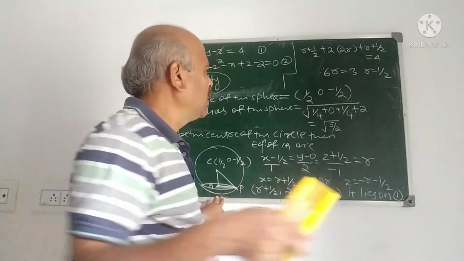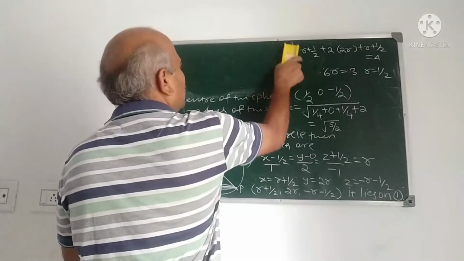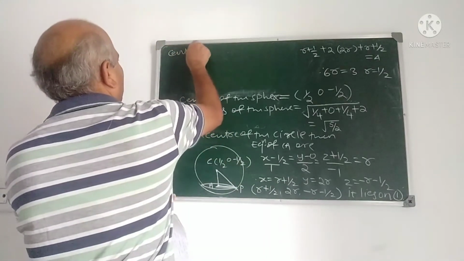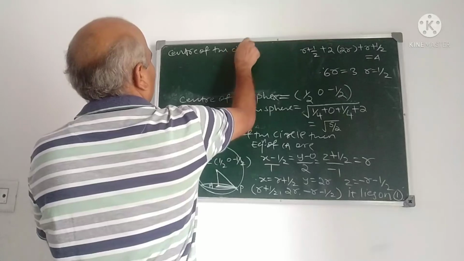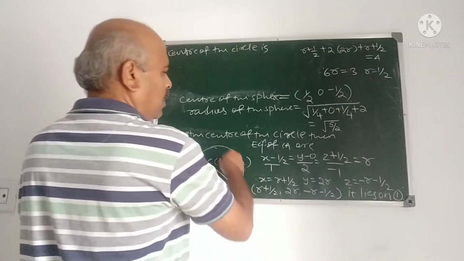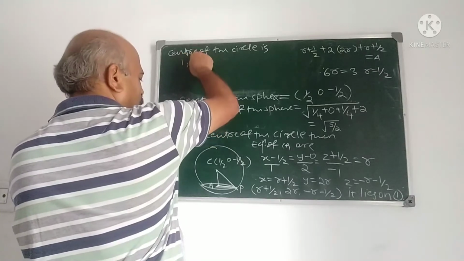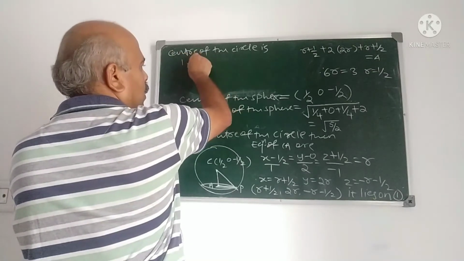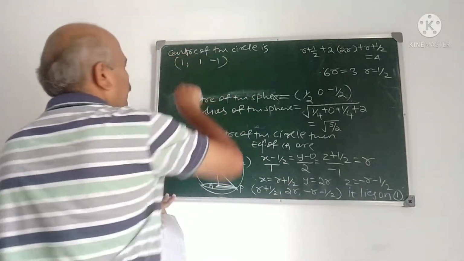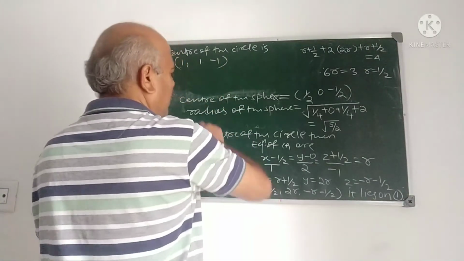Therefore what is the center of this circle? r is half, so we get 1, 1, minus 1. That is the center of the circle.